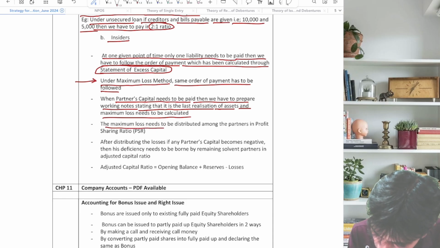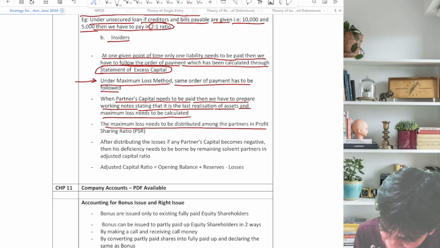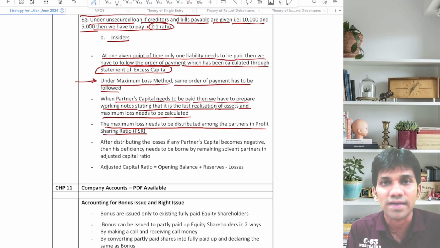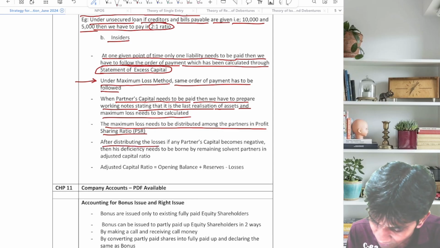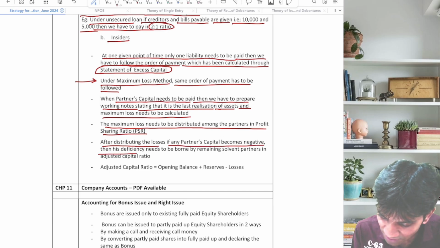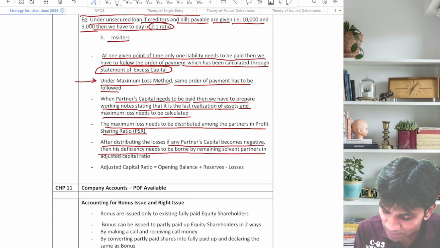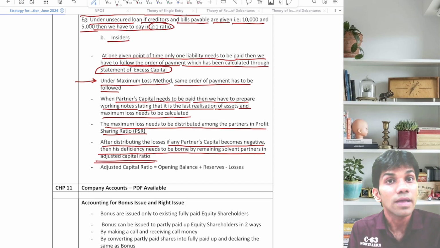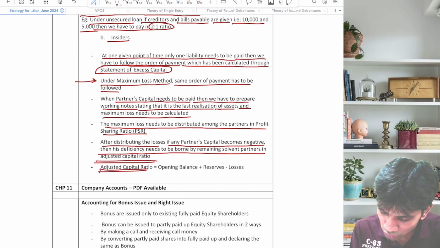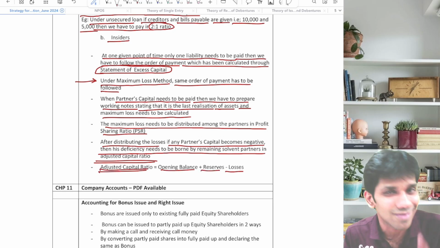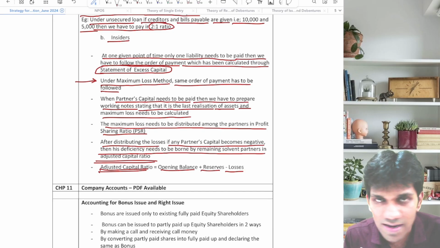The maximum loss needs to be distributed among the partners in the profit sharing ratio. जो भी loss आएगा वो partners के बीच में बटेगा in the PSR. After distributing the losses, बांटने के बाद, if any partner's capital becomes negative, then his deficiency needs to be borne by the remaining solvent partners in the adjusted capital ratio. Adjusted capital ratio is equal to opening balance plus reserves minus losses. That's it for the partnership accounts part.